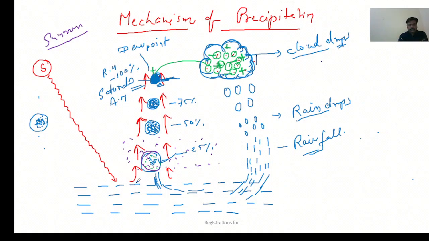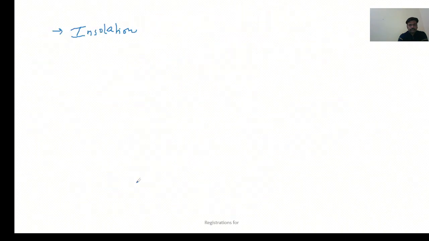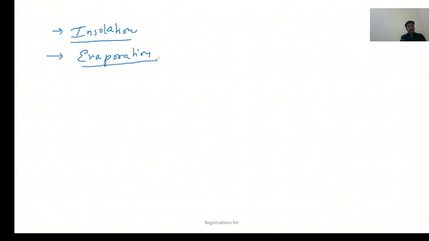Heat is required in order to convert water molecules into vapor, or this much heat is required for evaporation. So the first step is insolation. The second step in the mechanism of precipitation is evaporation.